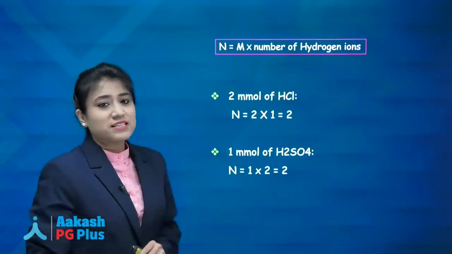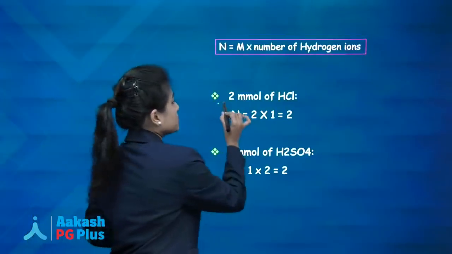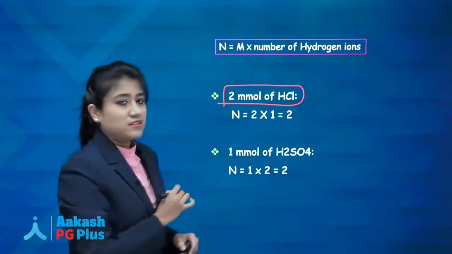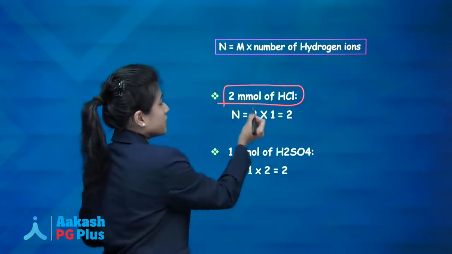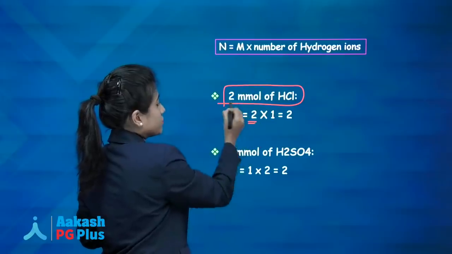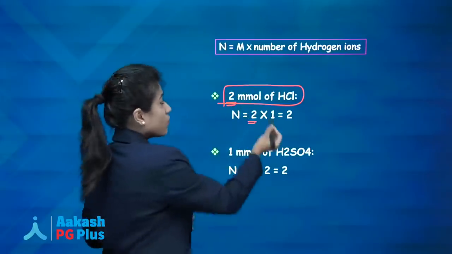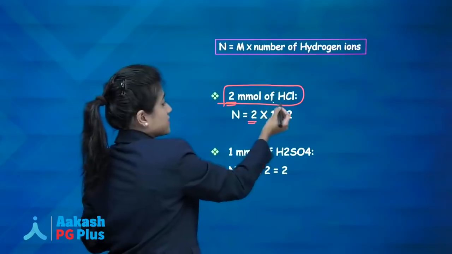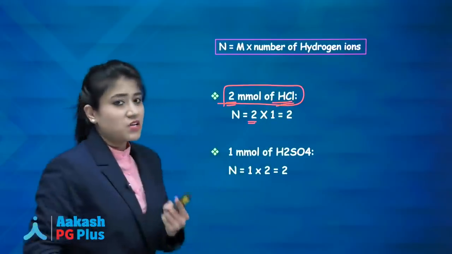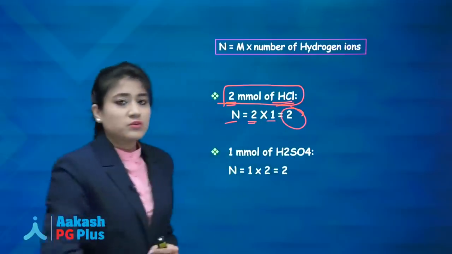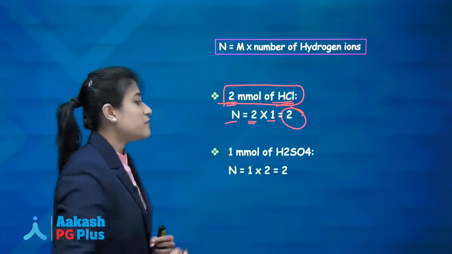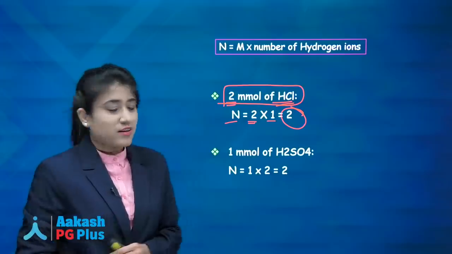So now tell me, we are having 2 millimole of HCl. Now putting all this stuff in our formula, we are having a molarity of 2. Okay, what about number of hydrogen ions in case of HCl? HCl is giving 1 H plus, so it is 1. So normality will become 2. What about 1 millimole of H2SO4?